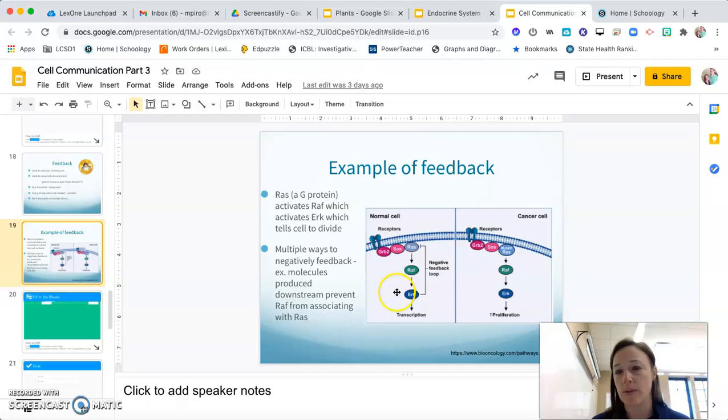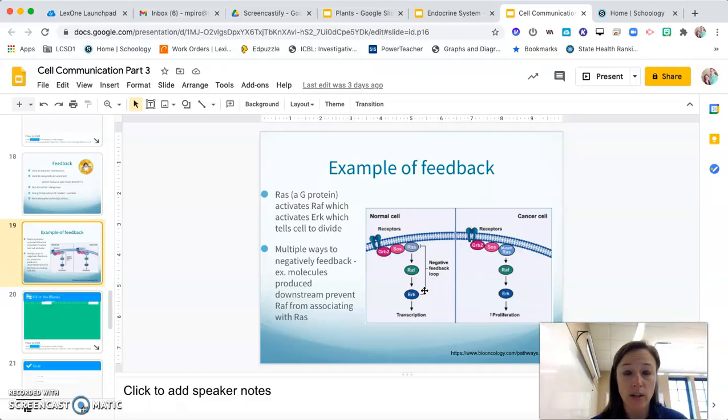And that's usually what we see with negative feedback, is something downstream goes back and turns off something further upstream. And that, again, saves energy. It allows us to only get this response when we need it. So that is one example of feedback. We could also have positive feedback. We don't see that a whole lot with cell signaling pathways, but we could see that happen where we need a certain response to occur, and so we keep sending responses and we multiply and we amplify those responses until you get that final response, and then you shut it down. And so those are some examples of feedback.